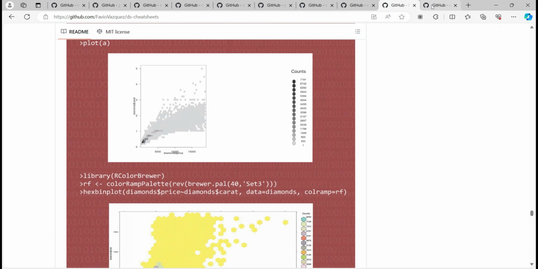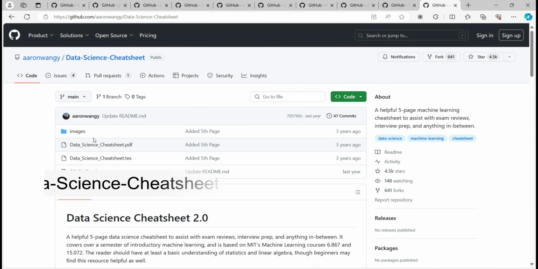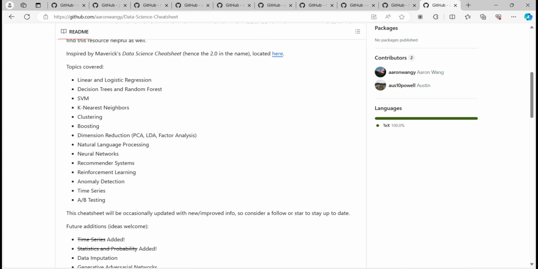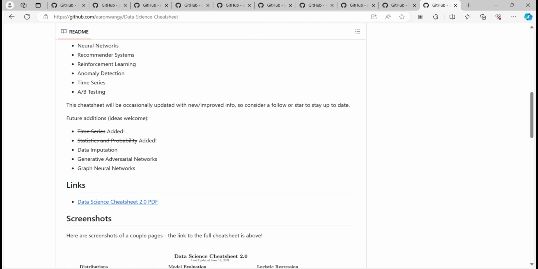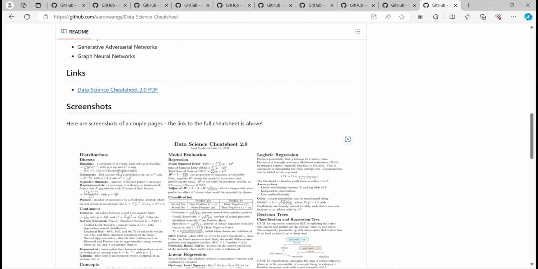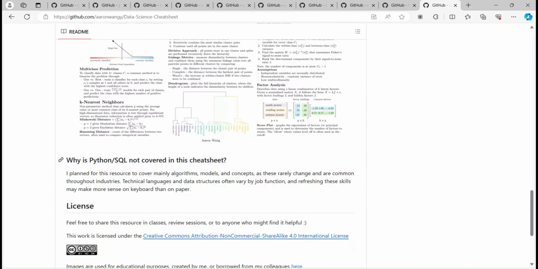Moving forward to the next GitHub repo, data science cheat sheet, and it is the last one. Okay, so it is by Aaron Wangi, and a helpful 5-page machine learning cheat sheet to assist with exam reviews, interview preparation, and anything in between. So it is also famous, and if you are into data science interview preparation or exam giving related to data science, these cheat sheets will be helpful for you. Okay, so all those things they have listed here. Okay, links, and then data science cheat sheet, all the cheat sheets they have listed.